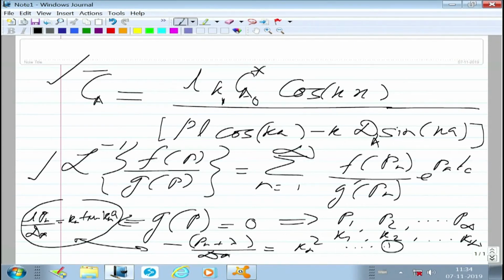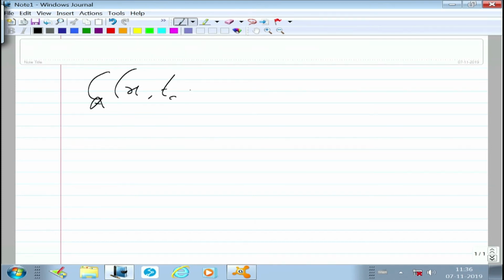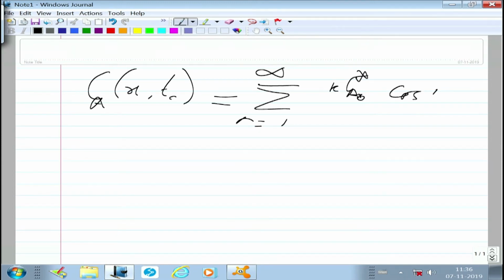So, if this is all clear, should I rub it? Need a minute, I can give you. Write or take a snapshot, it is okay. So, the concentration profile, when you work it out, will be this, Ca of x comma t. The concentration profile will work out to be the following: summation n equal to 1 to infinity, K Ca0 star cos Knx divided by cos Kna,